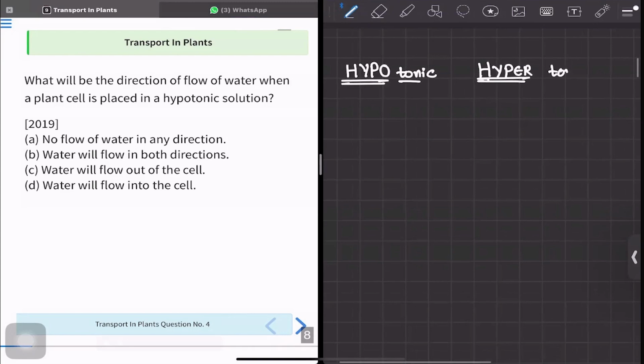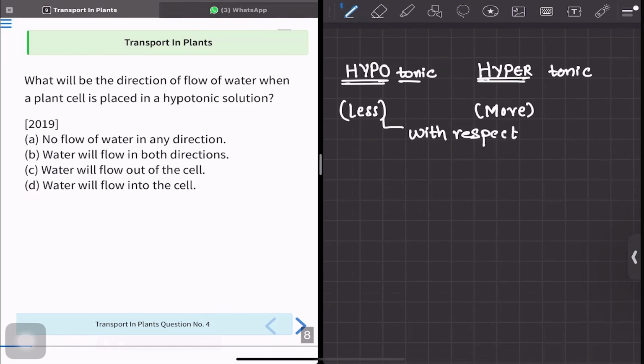Now, when we say hypo, we understand hypo means less and hyper means more. This is common sense, right? But what is less and what is more? The thing which is less and which is more, we are talking about, is with respect to solute.